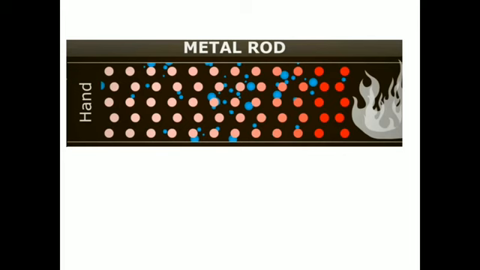So remember, in a metal rod, the particles or molecules of metals are very close to each other. They are solid, and as we have already studied, the particles of solids are very close to each other. That is why they transfer heat very easily and very fast from one molecule to the other. That is why solids, specifically metals, are good conductors of heat.